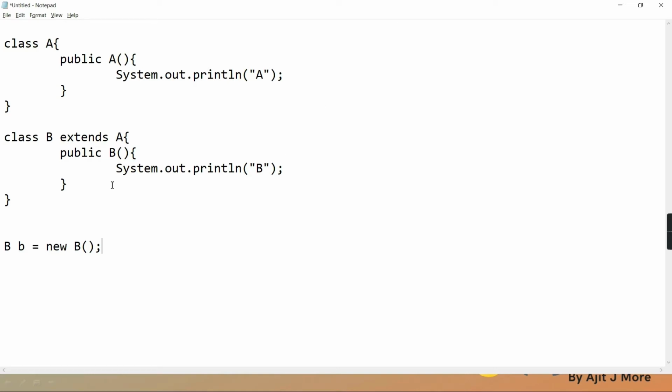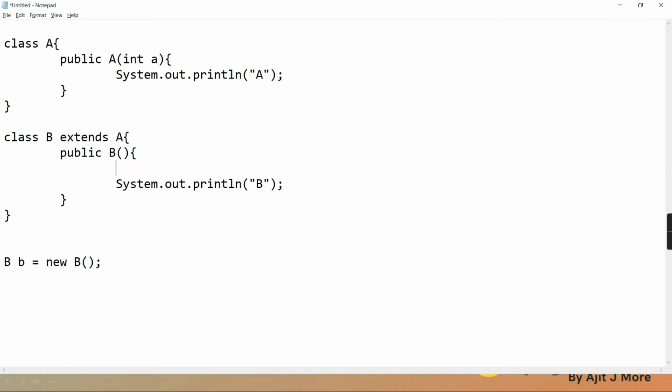Only in those languages, when the parent does not have a default constructor, there is just a parameterized constructor, something like that, then in that case, you have to explicitly call the parent constructor inside the child constructor.